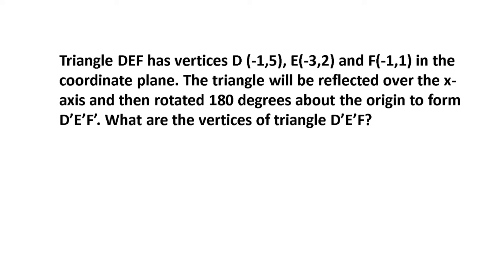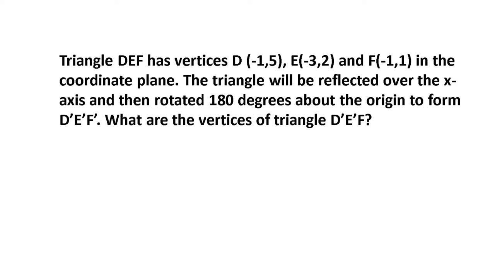Next up, this triangle DEF has vertices D (-1, 5), E (-2, 3), and F (-1, 1). In the coordinate plane, the triangle will be reflected over the x-axis and then rotated 180 degrees about the origin to form D prime, E prime, F prime. What are the vertices of this triangle?